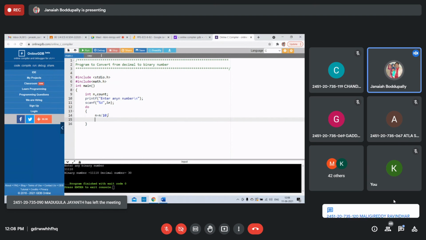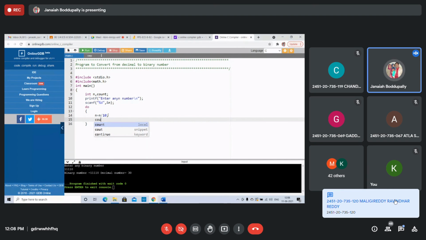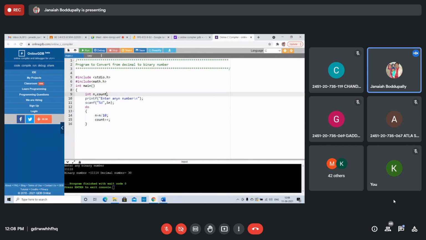One digit will be calculated. Now count plus plus, count equal to count plus 1. Initially take count equal to 0, otherwise you will get a garbage value.